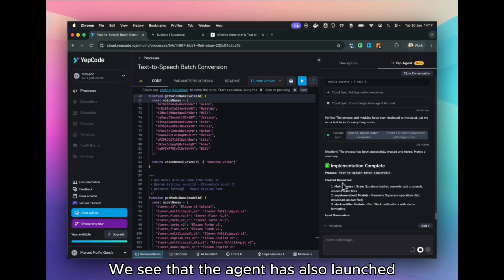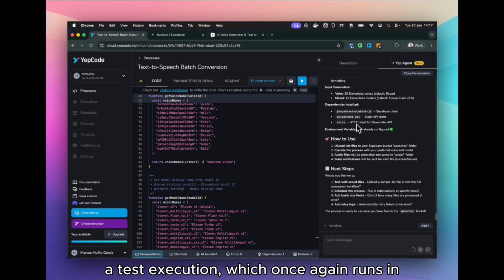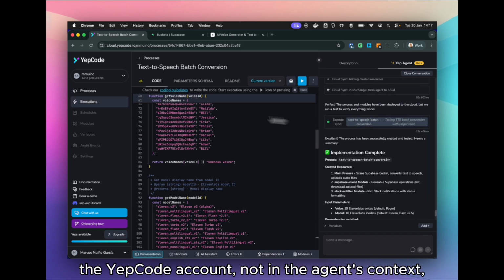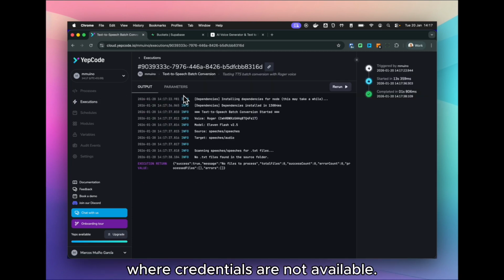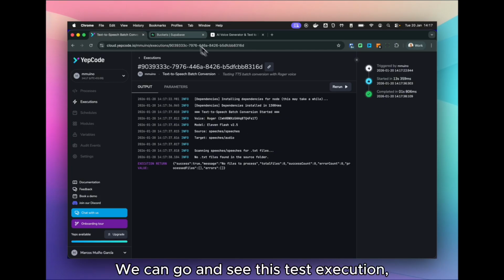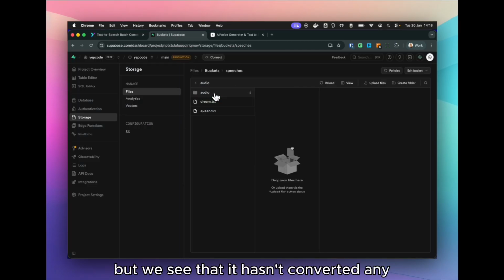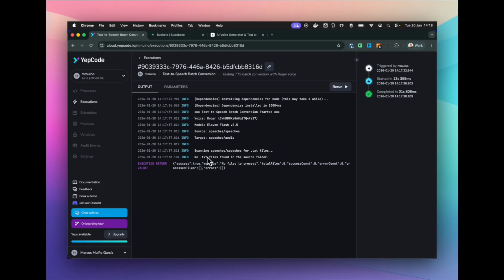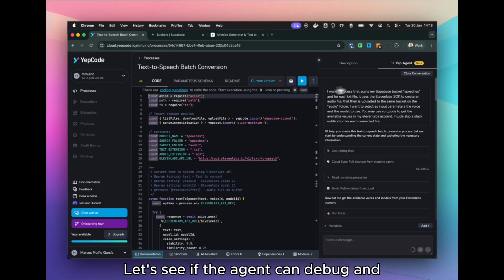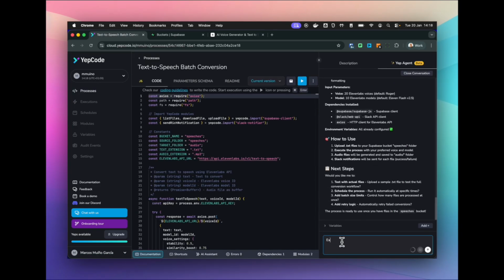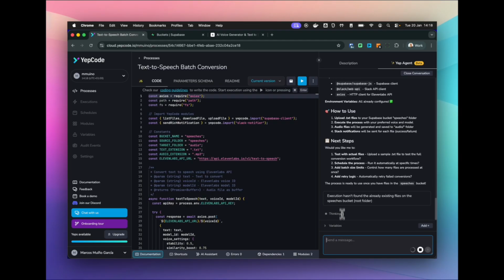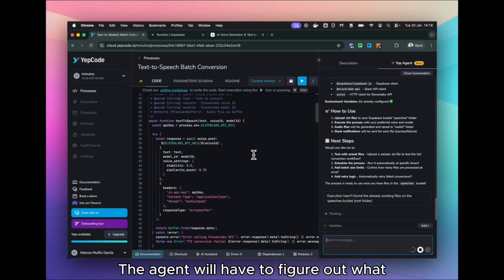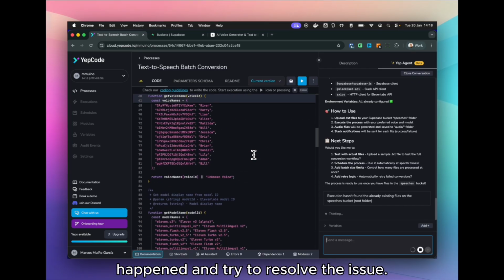We see that the agent has also launched a test execution, which once again runs in the YepCode account, not in the agent's context, where credentials are not available. We can go and see this test execution, but we see that it hasn't converted any files. It seems there was an issue. Let's see if the agent can debug and resolve it. Hey, you didn't find any of the files that exist in the root folder. The agent will have to figure out what happened and try to resolve the issue.